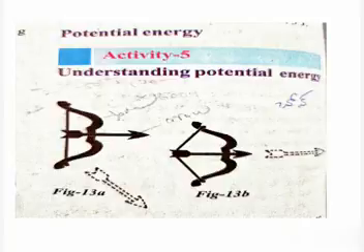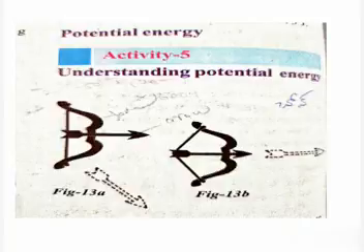In figure 13 B, we can observe the shape of the bow is changing. Why? Because here we have applied more force on that string, and due to that the shape is changing. So due to the change in the shape, the bow acquires more energy, and the arrow flies with great speed into the air. Like this, the energy acquired by the bow due to change in its shape is known as potential energy.